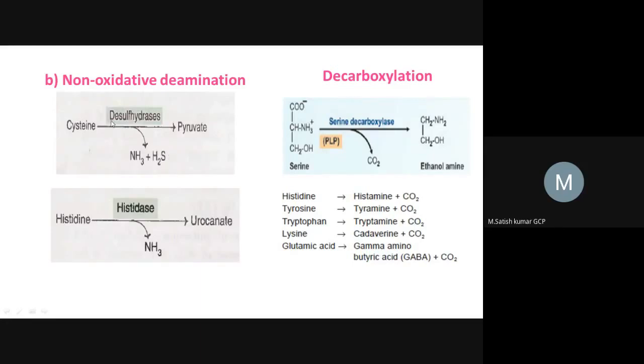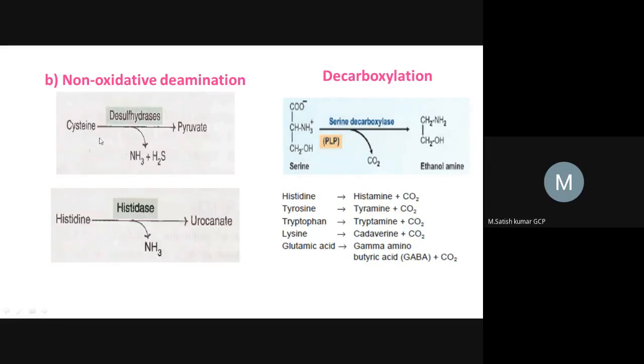So here the enzyme is desulfhydrase. Usually hydratases are used for removing the amine group from hydroxy amino acids. Cysteine is a hydroxy amino acid, and there are two other amino acids also: threonine and homoserine.